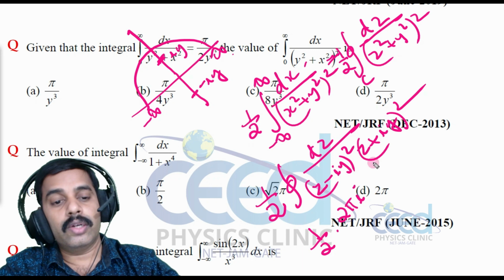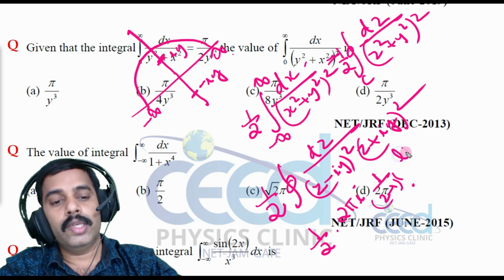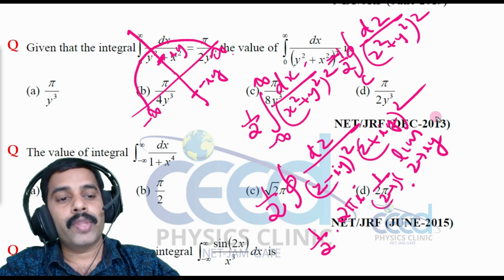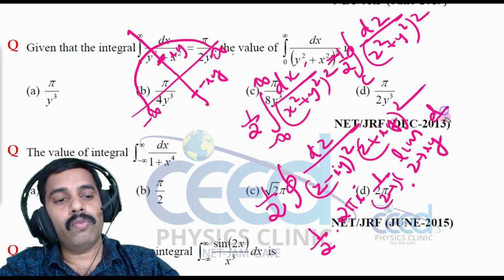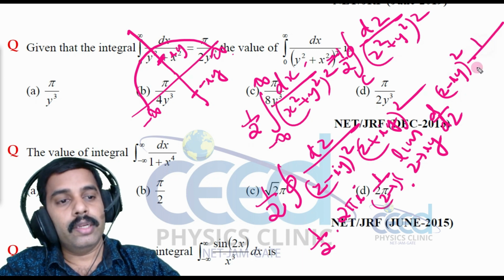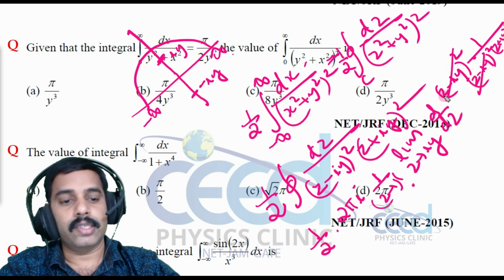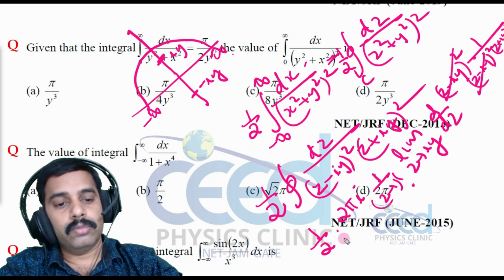The residue, for a double pole, is 1 by n minus 1 factorial, that is 2 minus 1 factorial, into limit as z tends to iy of d by dz of z minus iy the whole square into f of z, that is 1 by z minus iy the whole square into z plus iy the whole square. This and this cancel, and this 2 cancels.